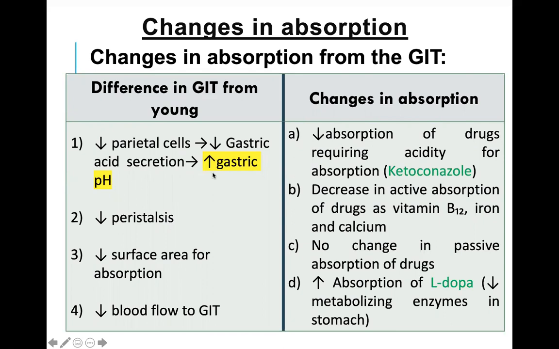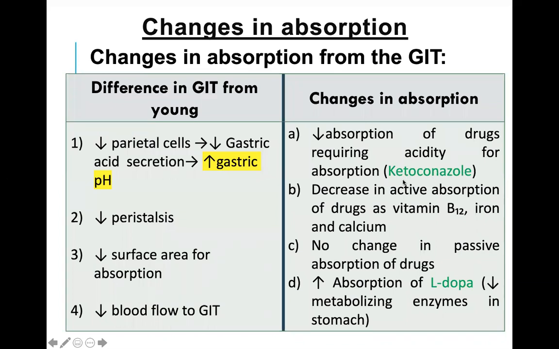So what happens if the pH is increased? The environment of the gastrointestinal tract is basic, so it will decrease the absorption of acidic drugs, or drugs which need an acidic environment in the stomach for absorption. For example, ketoconazole.